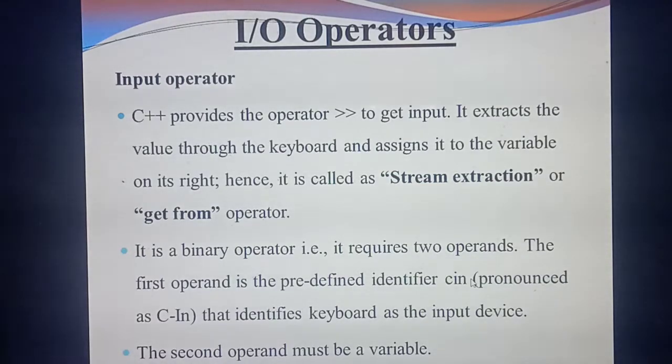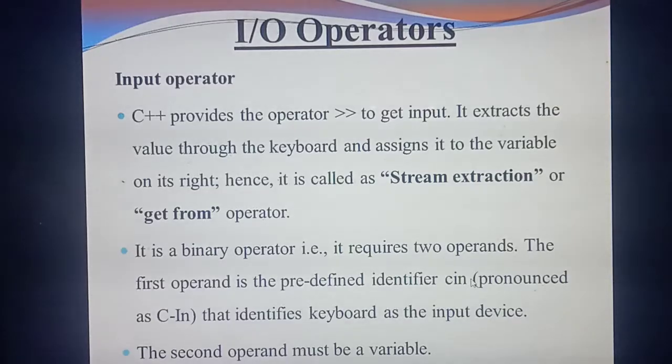First thing is Cin. The second one must be a variable. For example, Cin A. So Cin is the first operand. What's the second operand? Variable A. For example, you are typing the value 5 from the keyboard. First one is Cin, second one is the variable. That means Cin A. What's the meaning? It will assign the value. Whatever you type from the keyboard, that value is taken for the variable A.